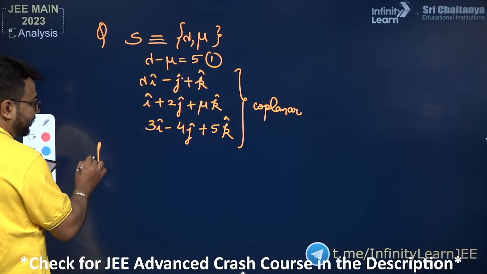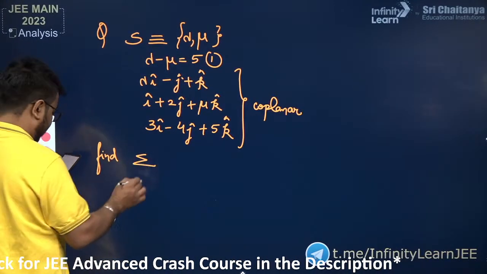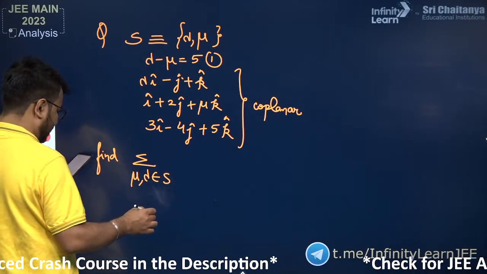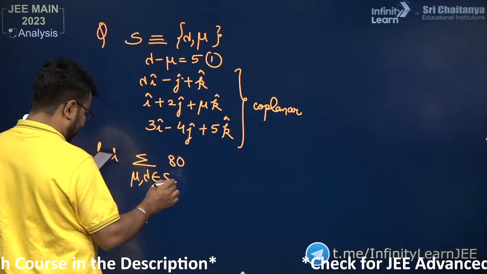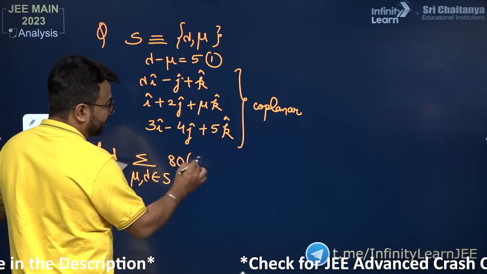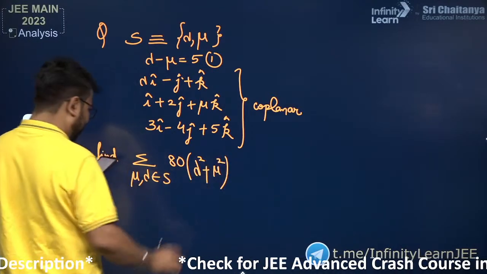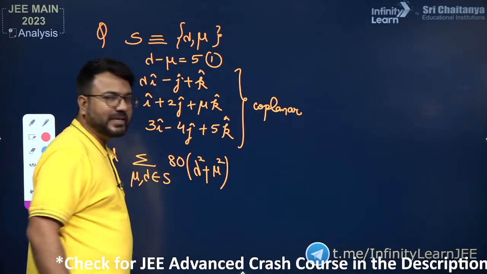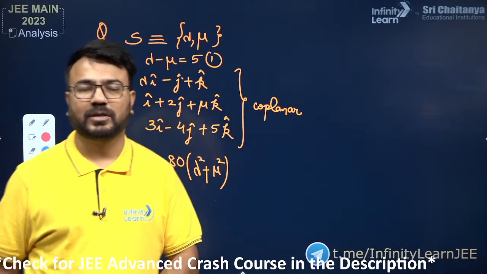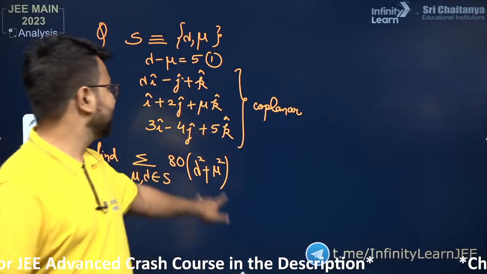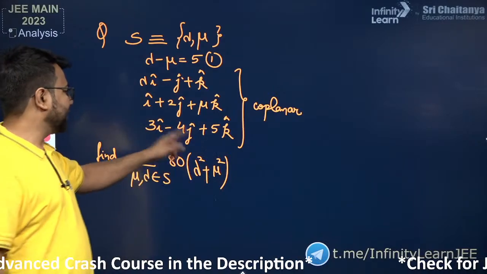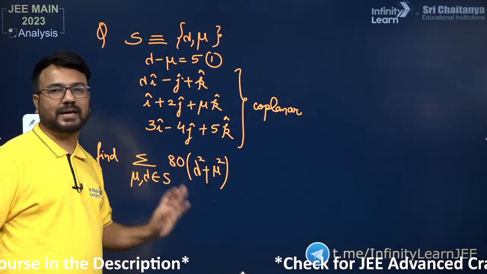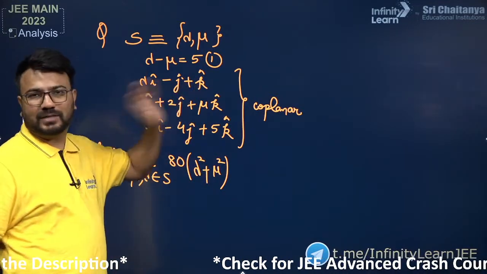Then the question is, find the value of the summation over lambda comma mu belonging to the set S of 80 times lambda square plus mu square. We will easily be able to get this value, but first of all we need to find the ordered pair lambda comma mu. Once we have it, we'll substitute here, multiply by 80, and add. So the most important thing is to get the value of lambda comma mu.